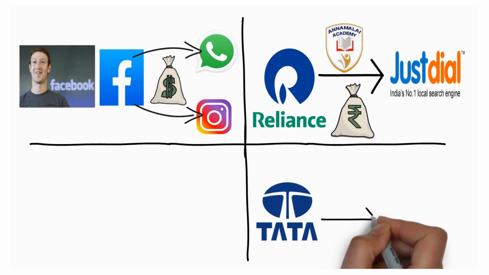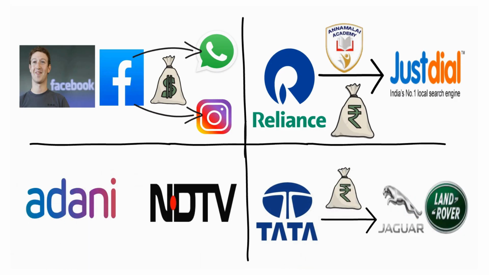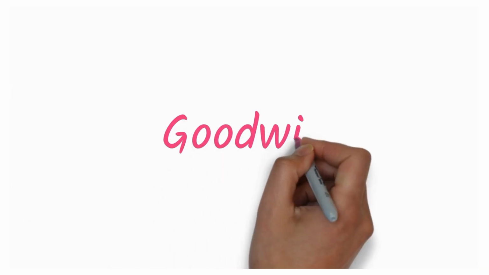Likewise, Tata bought Land Rover and Jaguar. Adani bought NDTV. What made these buying companies decide to spend so much money buying these other companies? And what wonder did the selling companies do to sell their company for a high value? The selling companies have earned more money than their mainstream business. How did this happen? The answer is goodwill.